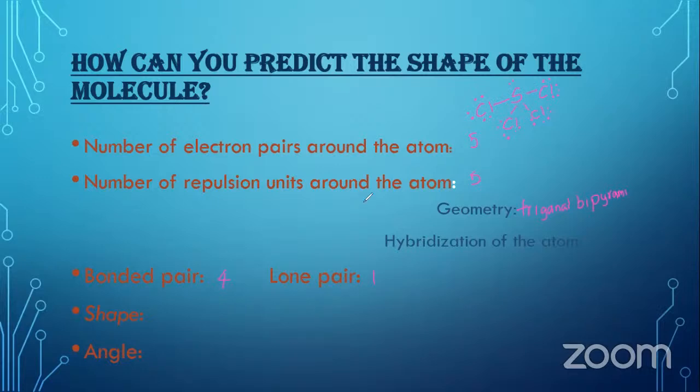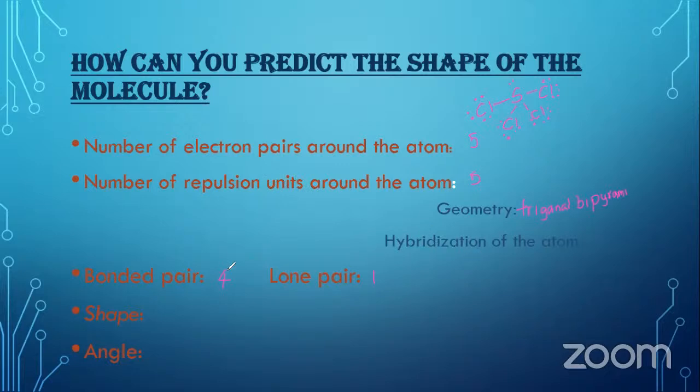So that is how you can take any simple molecule and practice how to predict the shapes of a molecule or an ion around one central atom. Here you have to talk about the number of electron pairs and the number of repulsion units, and after thinking about the repulsion units, at that moment you can take the geometry as well as the hybridization of the atom.